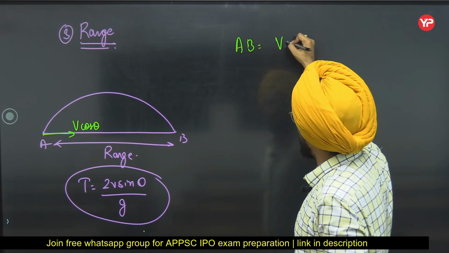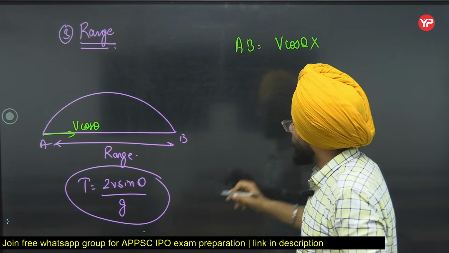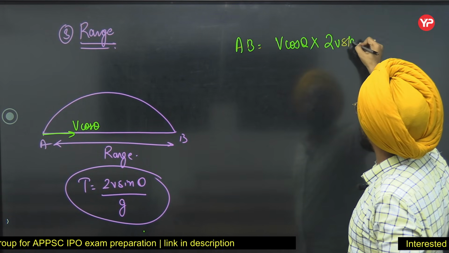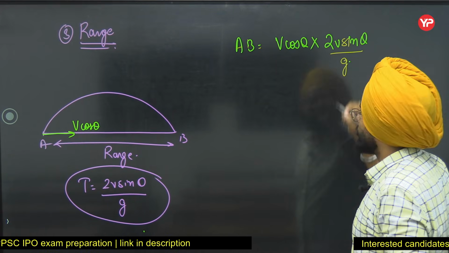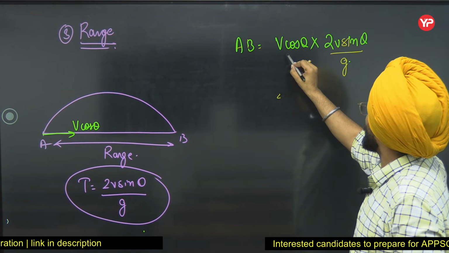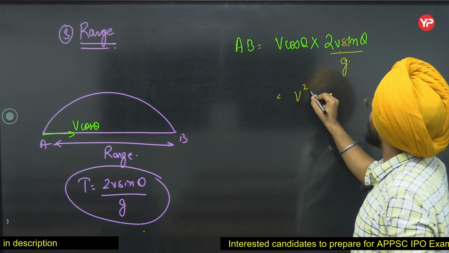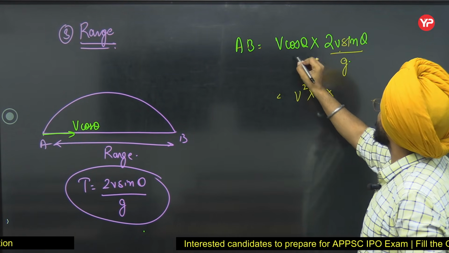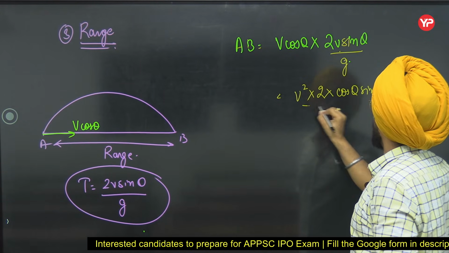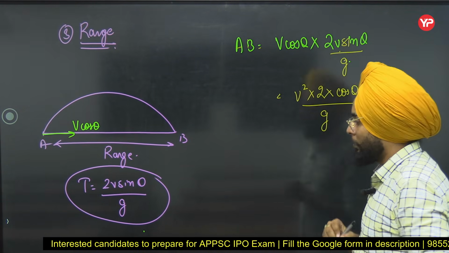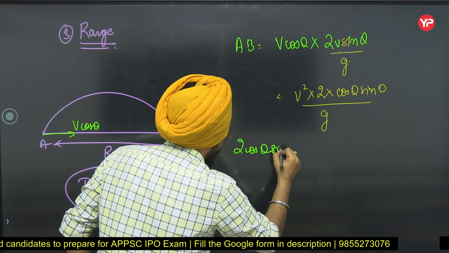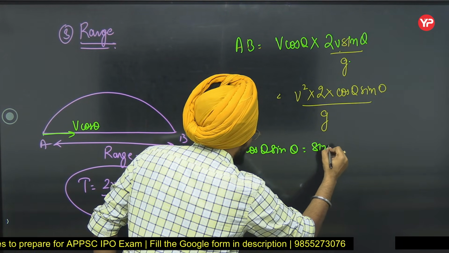It is equal to v cos theta into the time of flight, that is 2v sin theta by g. Now it is equal to what? v into v, it is v square into 2 cos theta sin theta by g. Now we know what 2 cos theta sin theta is, it is equal to sin of 2 theta.